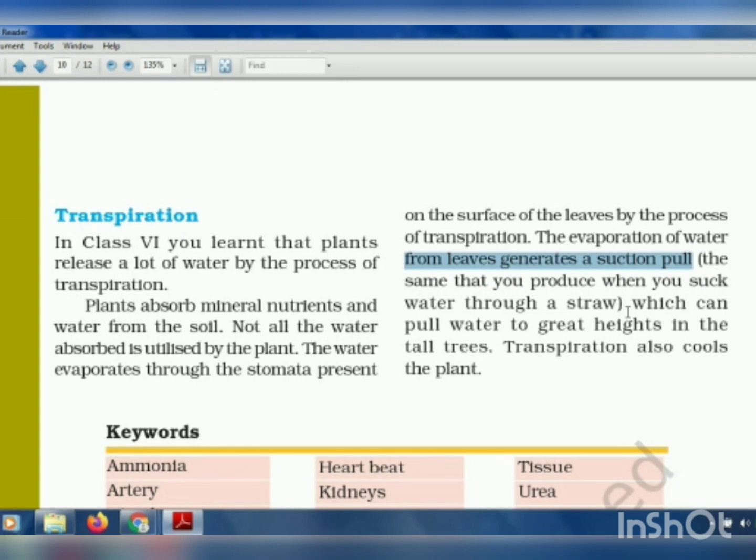Even if it is a very tall tree, the leaves present at the top can suck the water to that height, and then the extra water can be removed from the plant through the transpiration process. So the transpiration also cools the plant. As the sweat in our body helps to keep our body cool, similarly the transpiration process in plants helps to keep the plant cool.